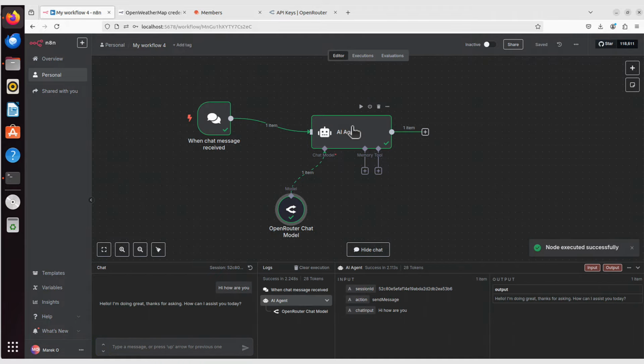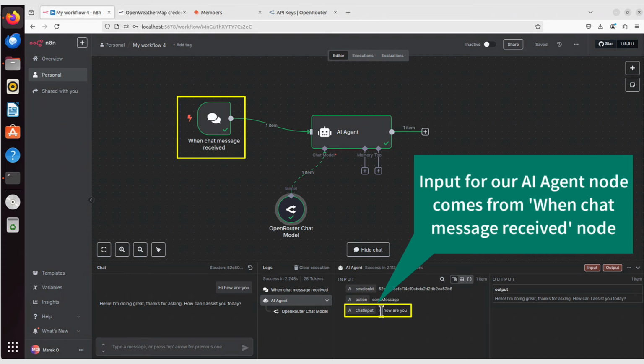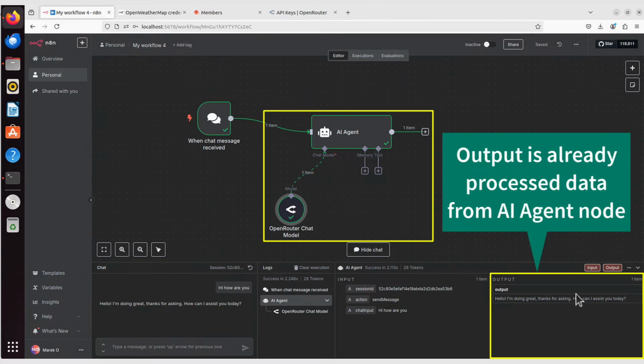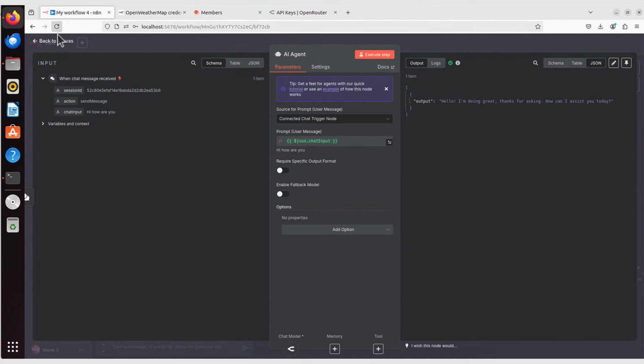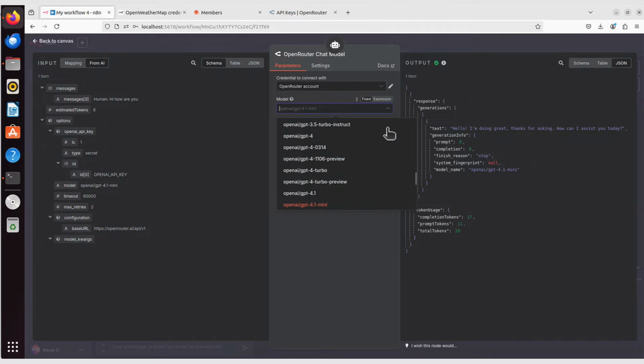You can see the AI agent works, connected to the OpenRouter chat model. You can see the input. The input was from this trigger, and in the trigger, you can see the chat input, hi, how are you? That was my question. And the output is the AI agent saying, hello, I'm doing great. Thanks for asking. How can I assist you today? And that's how you can use any LLM model you want, because you can change it, sorry, not here. You have to go to OpenRouter, and you can change the LLM and test responses from other models. But I want to show you something else.